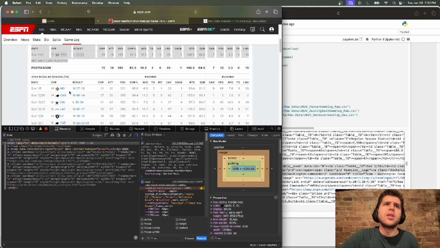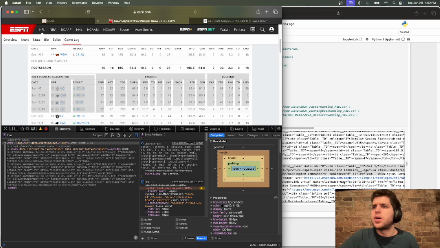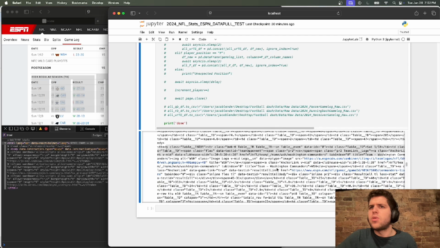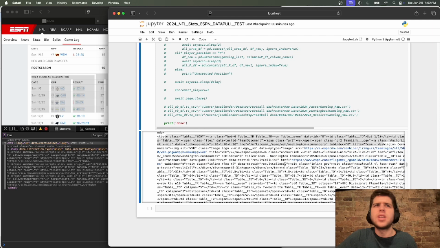But is it pulling the regular season as well? So let's take a look at that. It's pulling Washington Commanders, and then we should see the next one be the Saints.